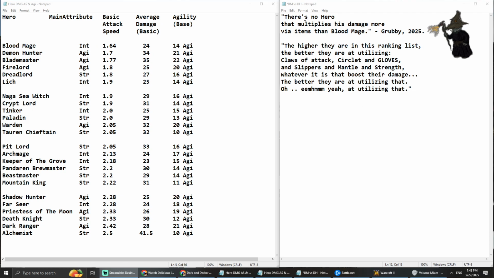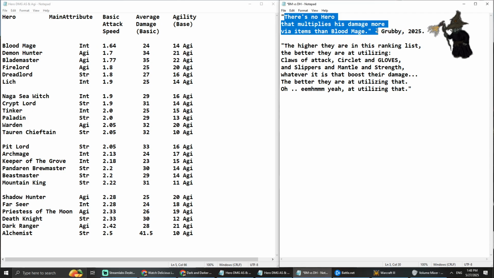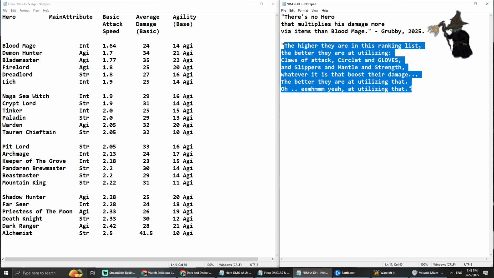So this statement is incorrect, it's wrong, but this statement, the higher they are in this ranking list, and he had a list of all these heroes the same way, with their basic attack speeds.